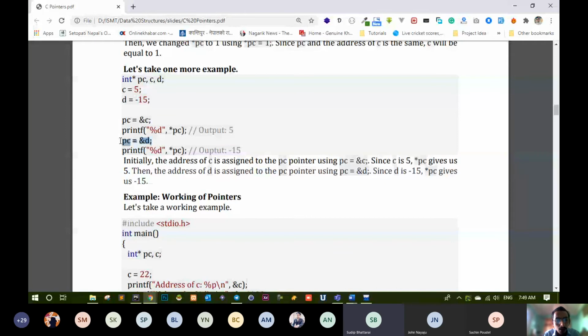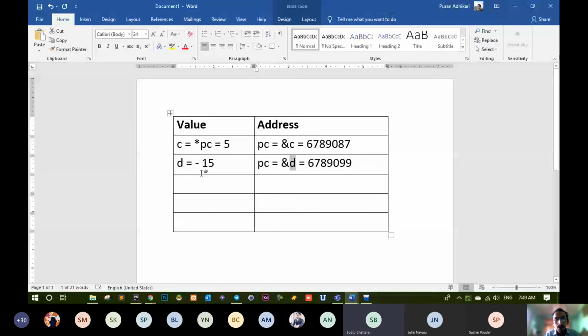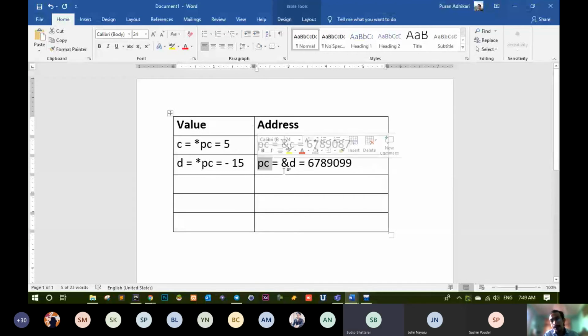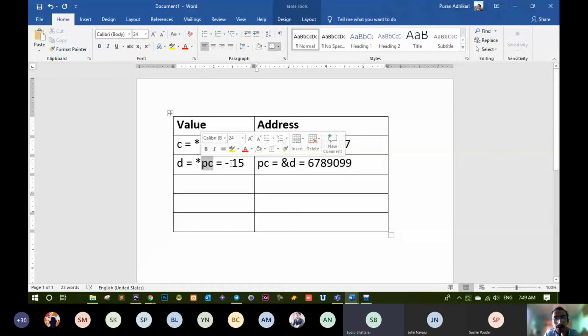Now if you are going to print asterisk PC, what is the value? -15, obviously -15. Why? Because it has been overridden. Until now it was 5. Here in PC we have now put the address of D, so now asterisk PC will be -15. This has been overridden by this one because this is the latest statement.